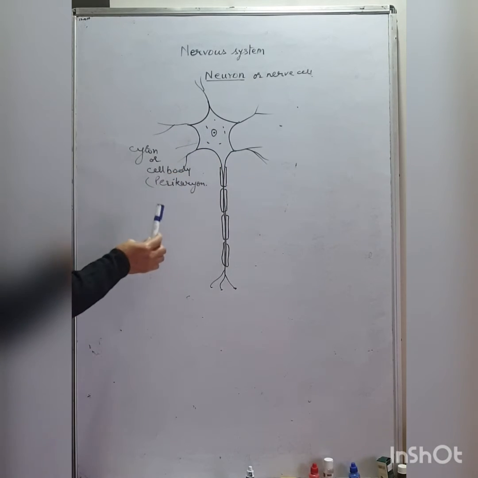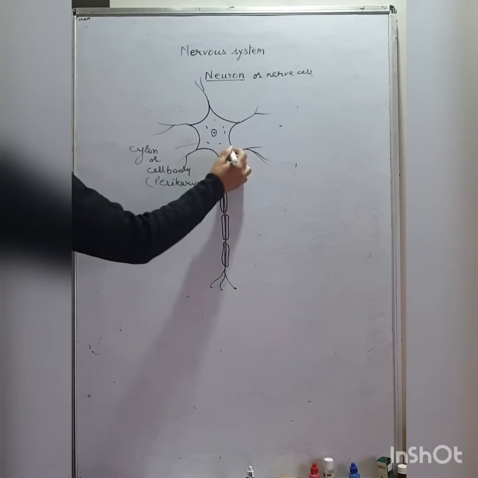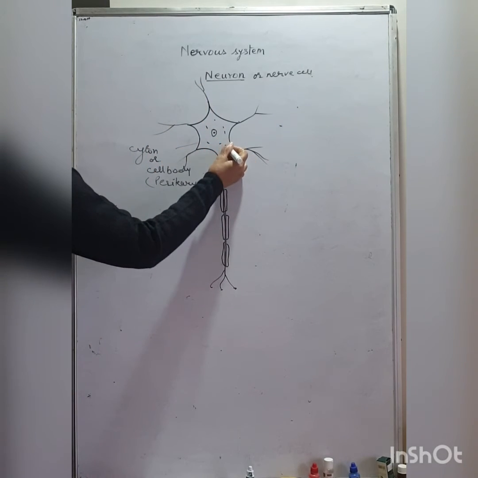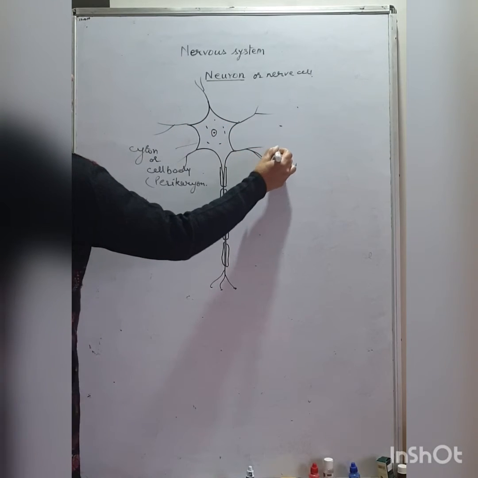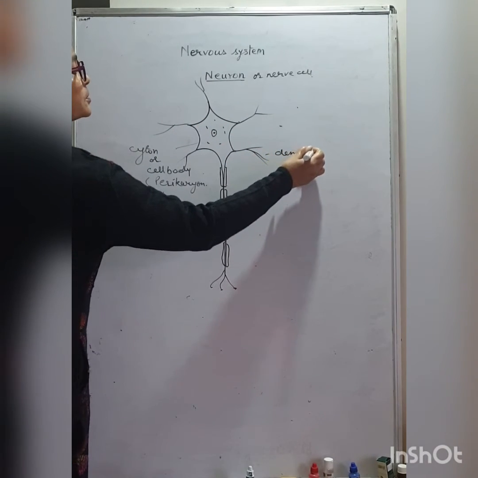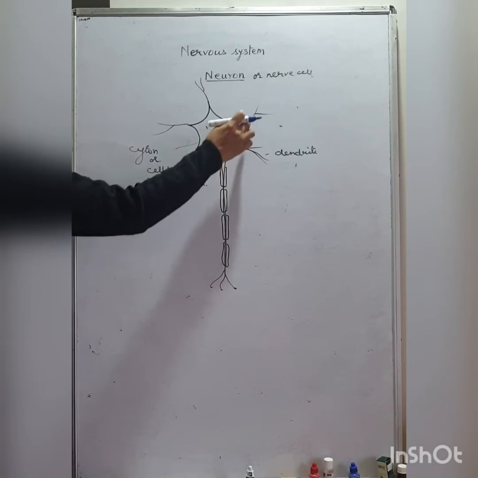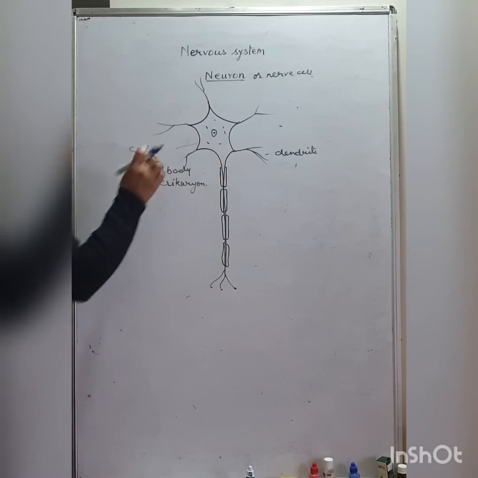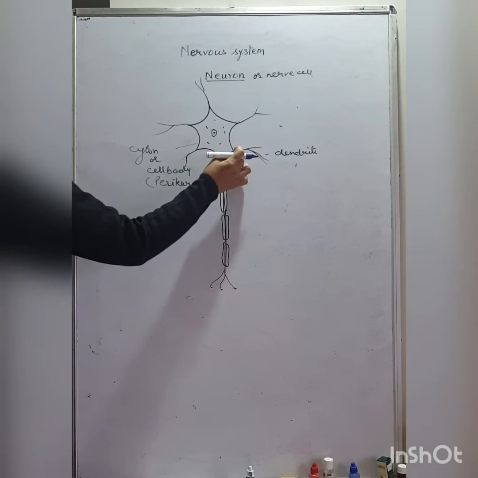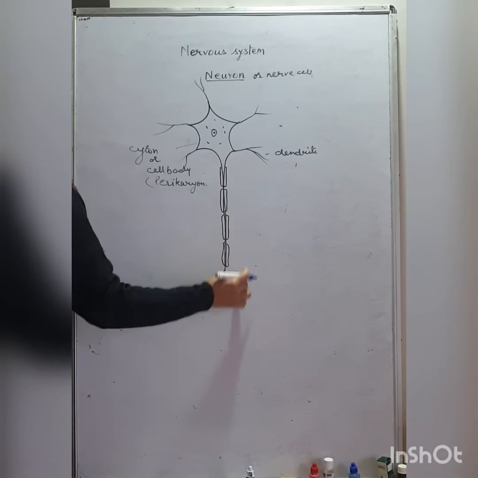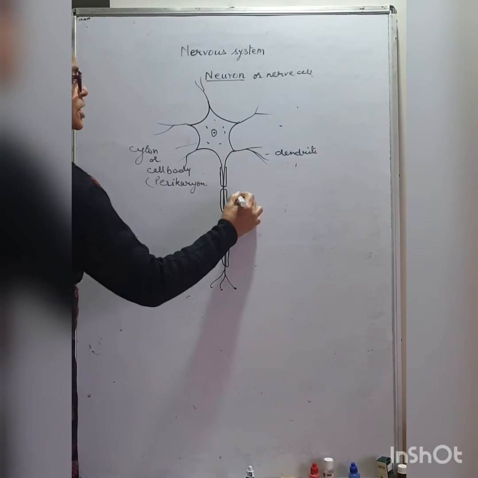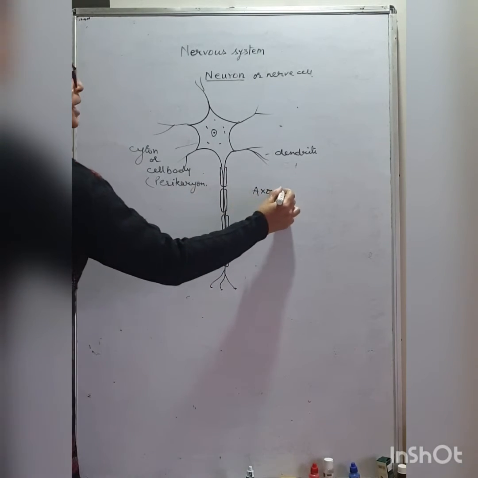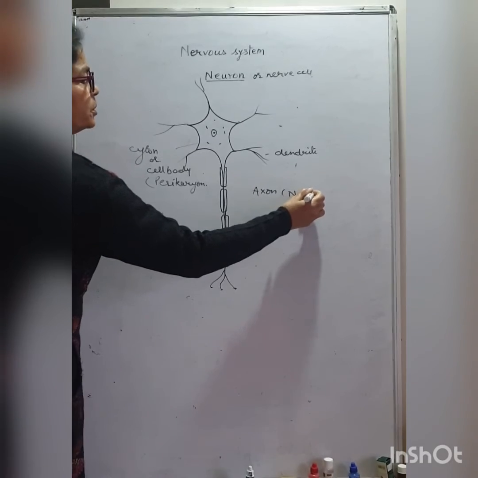The protoplasmic extensions, these are the thread-like extensions of the protoplasm, are called dendrites. They are small hair-like projections extended from the protoplasm of the cytone. One of the dendrites is longer and forms the axon. The whole structure is the axon. The axon is also known as nerve fiber.